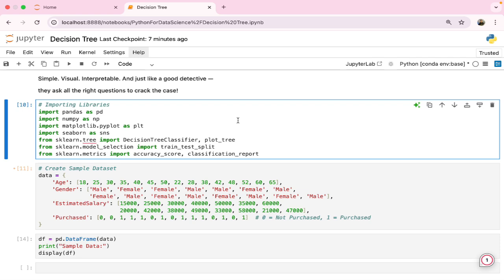What this train test split is and how we write it, we have learned in the previous videos. Then from sklearn.metrics, we have imported accuracy_score and classification_report. These terms also we have learned in our previous videos.